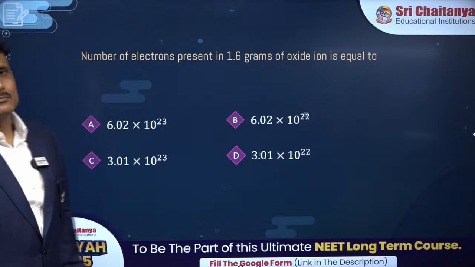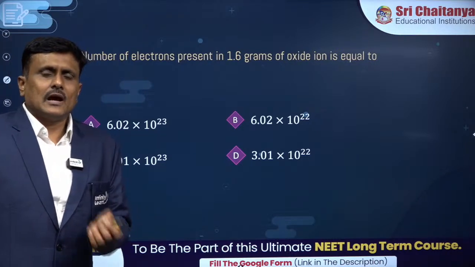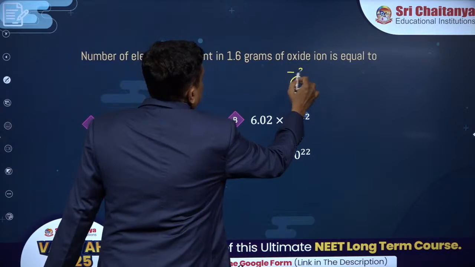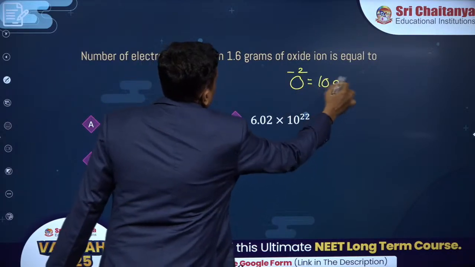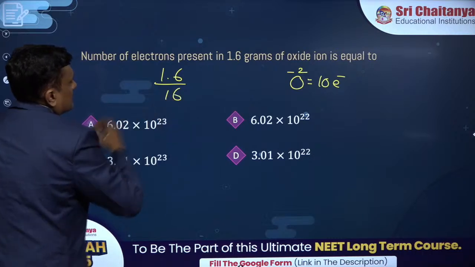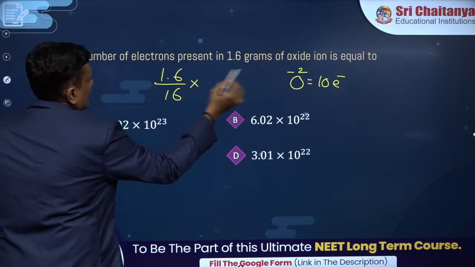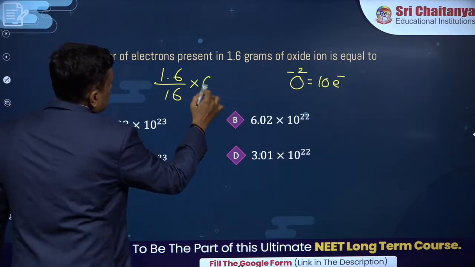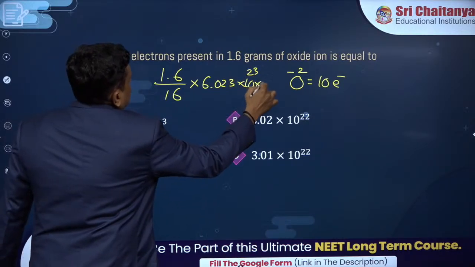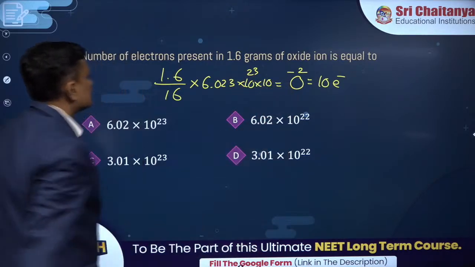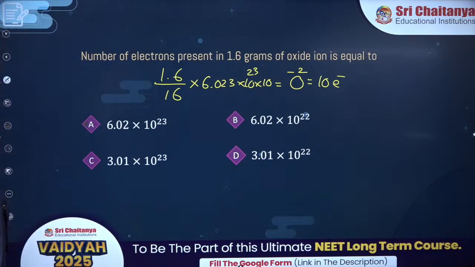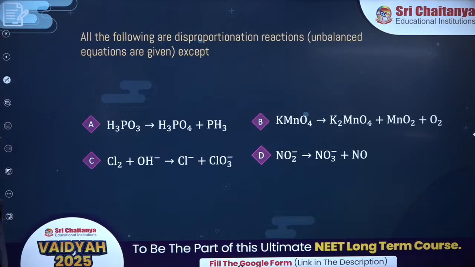Number of electrons. This is a basic question. Absolutely basics. Each oxide ion has 10 electrons. And you know the number of oxide ions is mass by atomic mass into Avogadro number into 10. So the total is turning out to be this. Absolutely easy, basic question.